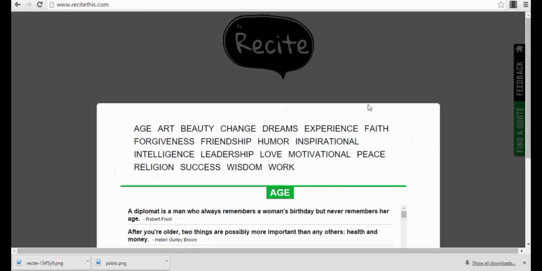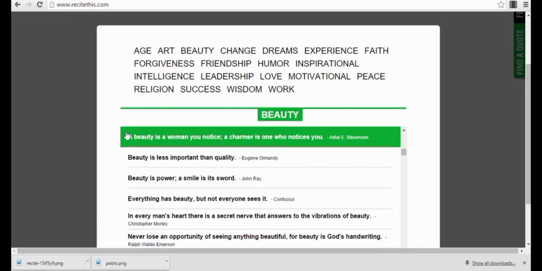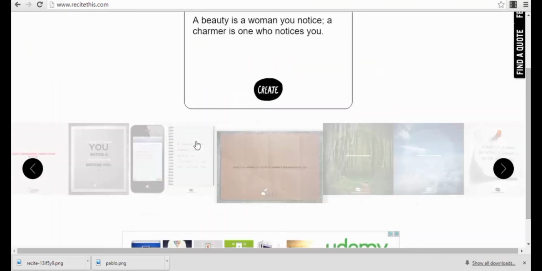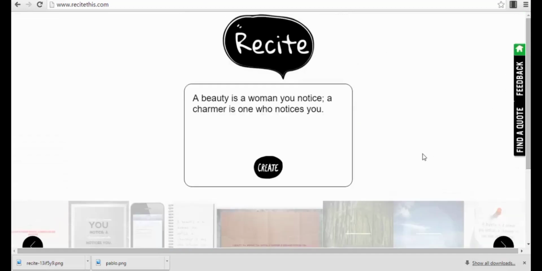Then if you go to find a quote, for example, you can find quotes that you can use for different domains, for different niches. For example, for beauty, it will upload directly your quotes. So you can also have direct quotes that you can already use that are integrated in the app. So that's actually very cool also, because you don't have to find a quote on your own.